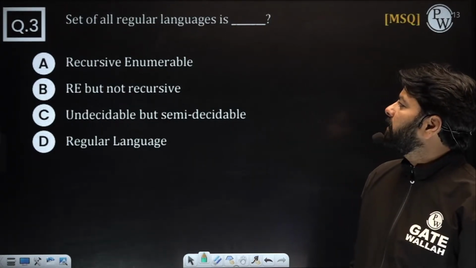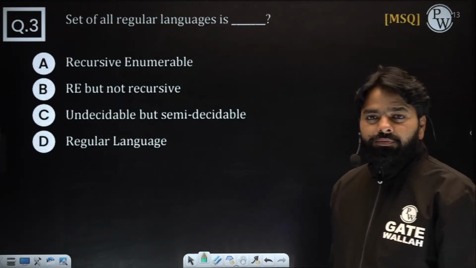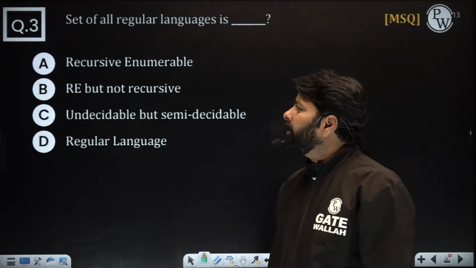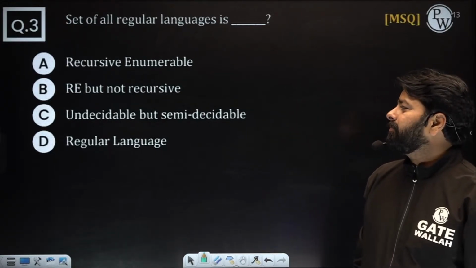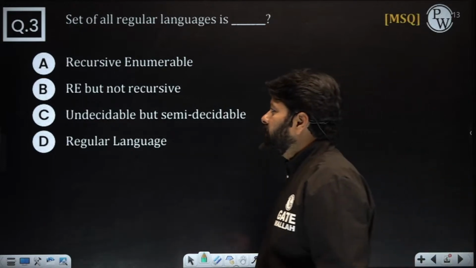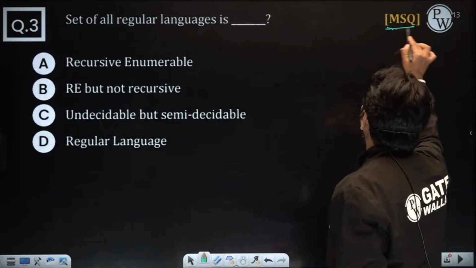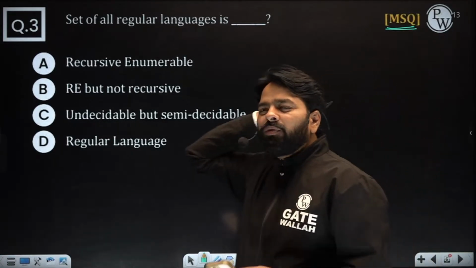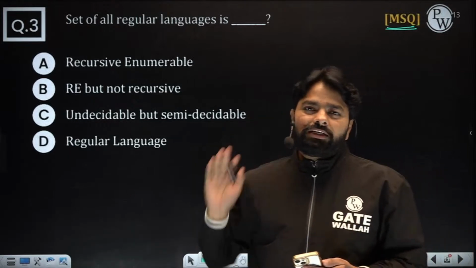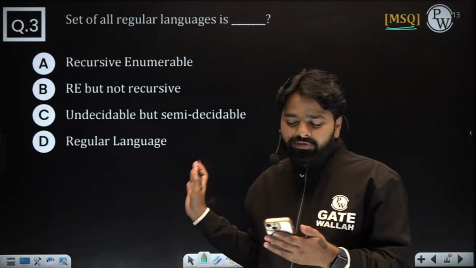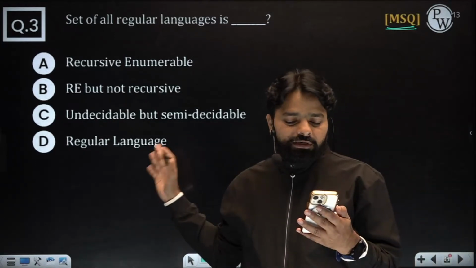Set of all regular languages is dash. So looks like you know this question, but answering is really important, right? Remember, it is MSQ. If it is MCQ, maybe you might have the luck, but here you need to understand. You don't have the luck to answer this question, right? You need to understand and answer it. Then only it is possible.